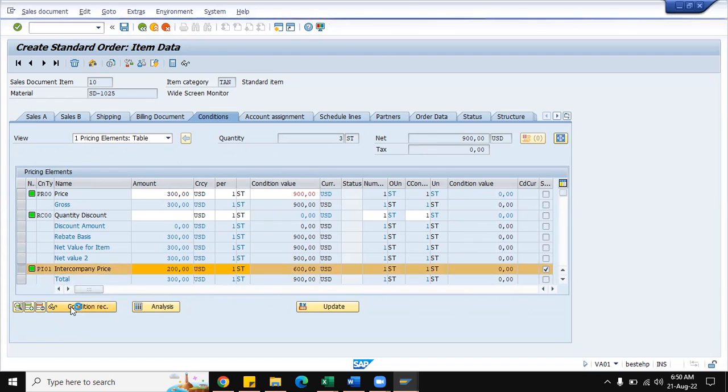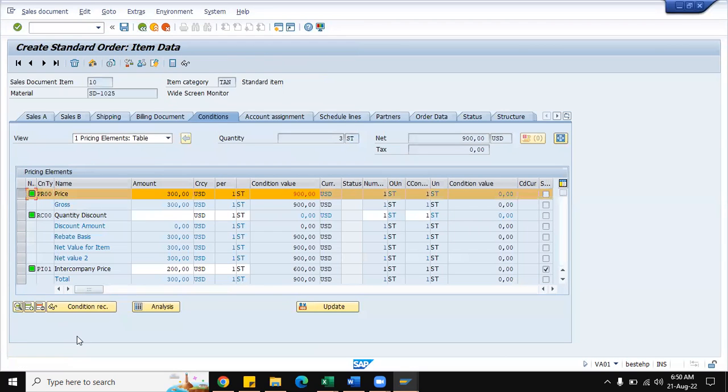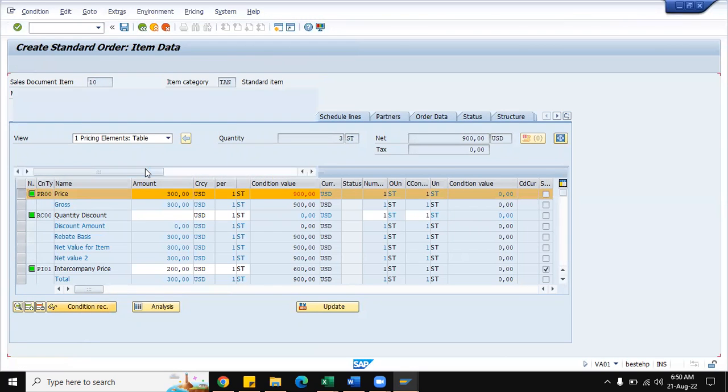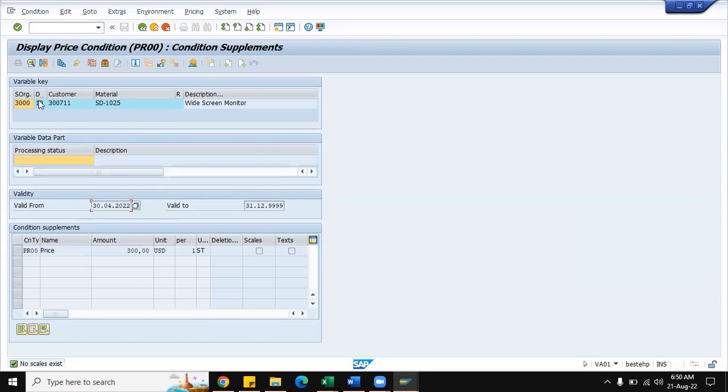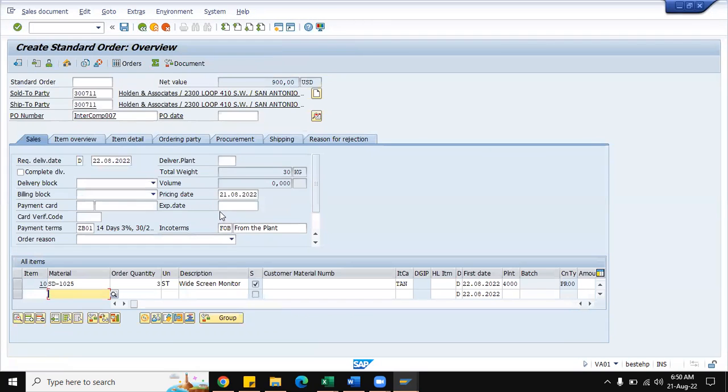And here we wanted to see the condition record. You can see this condition record is maintained with the combination of ordering sales organization 3000 and delivering plant 4000. So this is the one which differentiates this transaction as intercompany sales. And PR00 is the normal one, we all know that, which is sales organization, distribution channel, and customer, with reference to the same material. So this remains the same, no need to worry about it. In this, all the settings are in place.